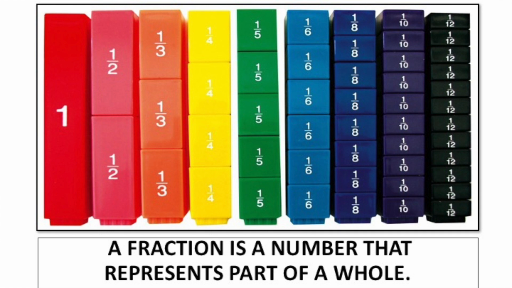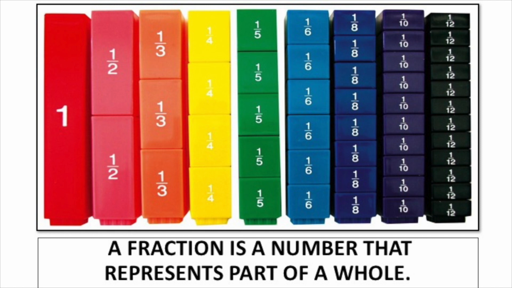Then, how many parts in the next? 3. Okay? So each part represents 1/3 because there's 3 different parts. How about yellow? 4. So each part represents 1/4. And each time we cut the shape into different parts, the total number of parts is the bottom number.